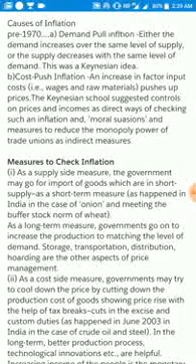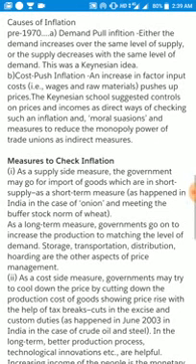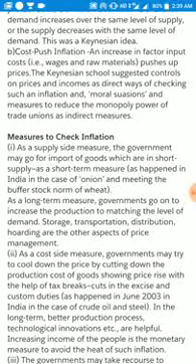And this was the earlier theory, the Keynesian theory. Later on there was another theory which said that whenever there is an external supply of money, an extra supply of money in the market, whether by demand pull or cost push, that triggers these two kinds of inflation. So whenever there is an extra surplus amount of money in the market, it causes inflation. That is the latest theory.